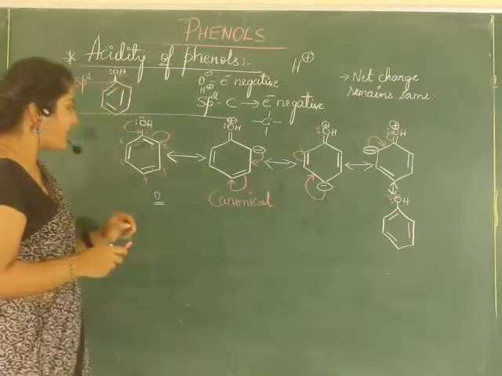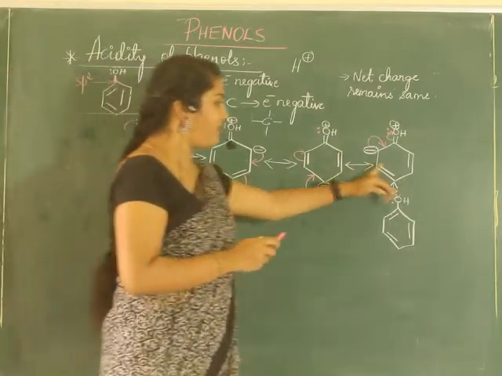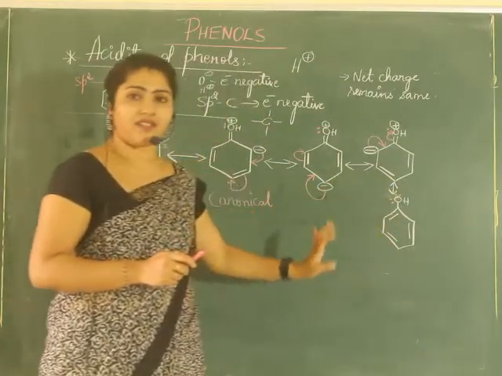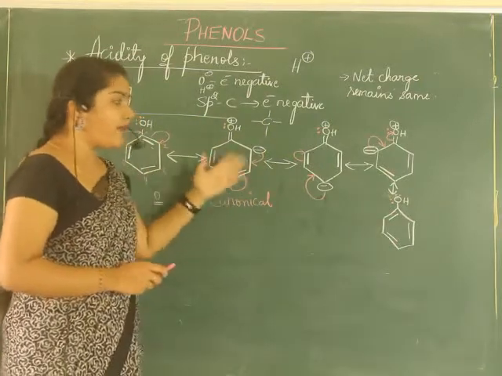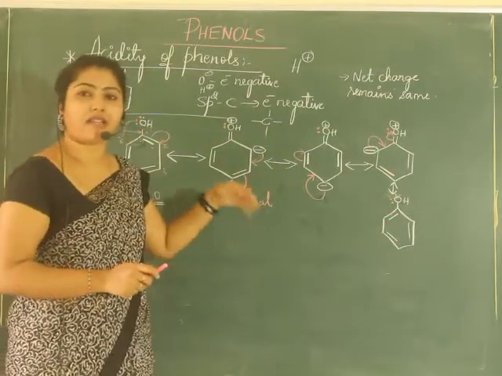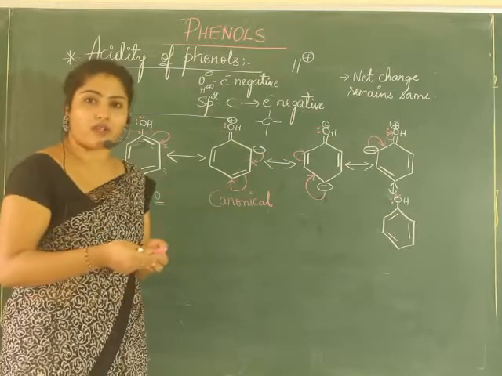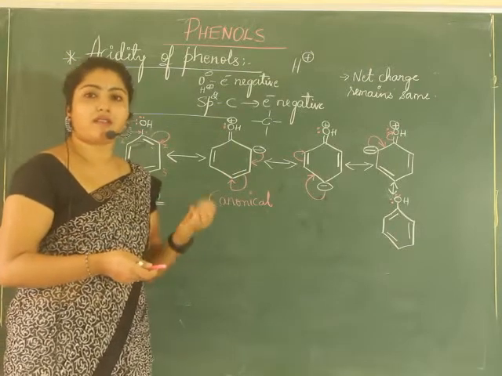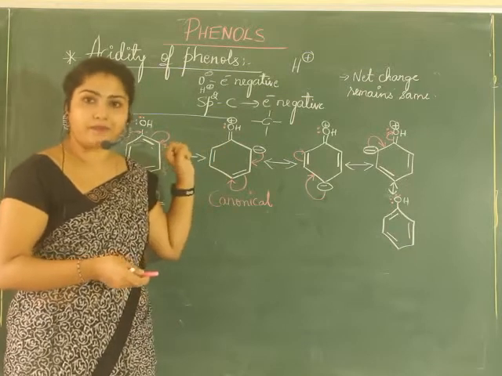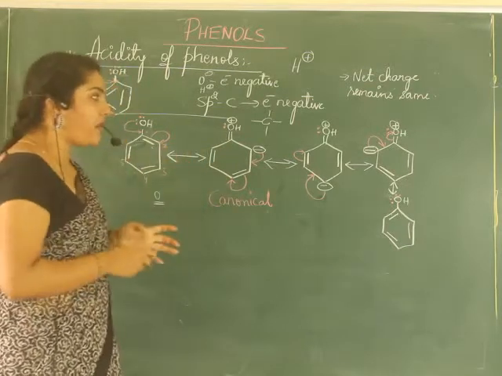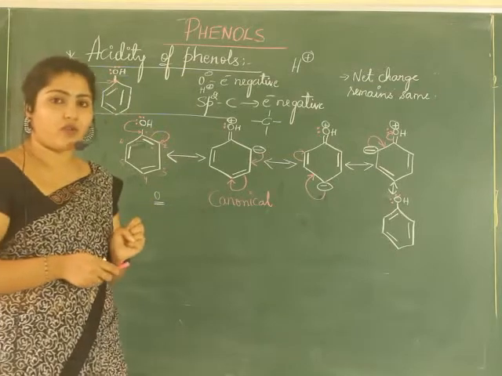So how many resonance structures are there? 1, 2, 3, 4, 5. 5 resonance structures are there. That means they are stable. The phenols are stable. The more the number of resonance structures, the particular system is said to be stable. Alright, so this is about phenols. So from this you can know it is stable.